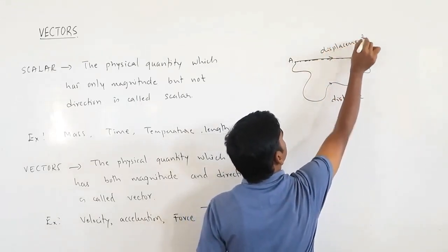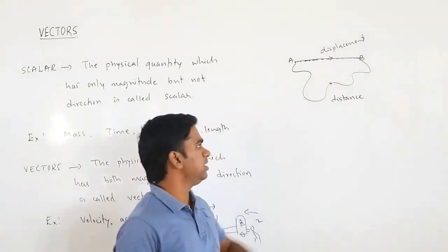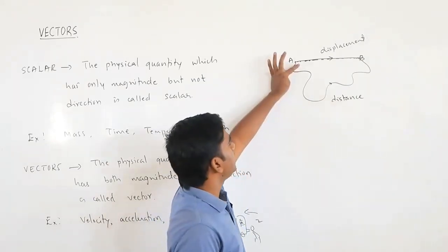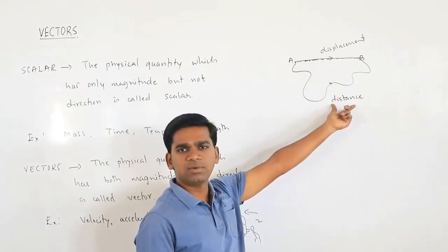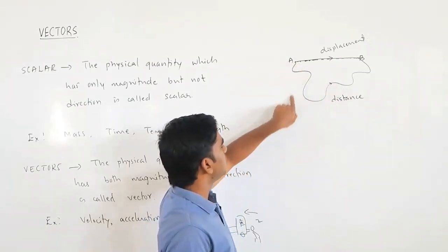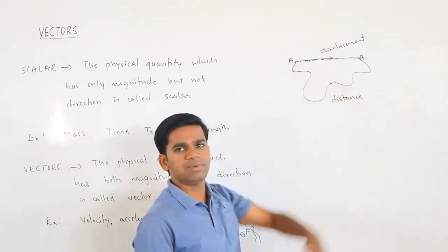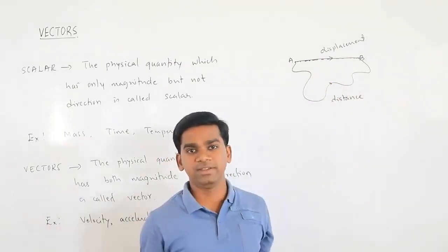Now you can easily understand which is a scalar and which is a vector. See here, distance is the actual path. Changing your direction will not alter the distance. So distance you have to measure wherever you go. If you say distance, I will not ask in which direction, because I will understand it may be in many directions.